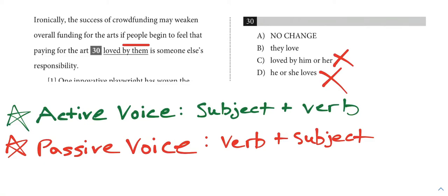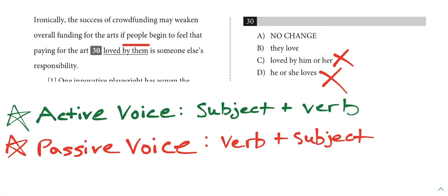And this is where we can use the active and passive voice. As you can see, choice A is loved by them, and this is clearly a passive voice. Loved is the verb, somebody loves something. By them is the noun, and this are the subject, and that comes after the verb. So if we instead look at they love, this just sounds so much more concise and clear. They is the subject followed by the verb love.